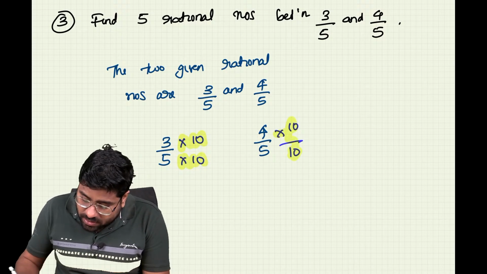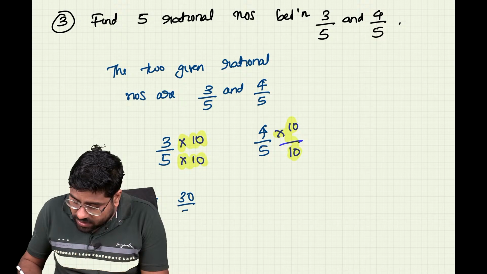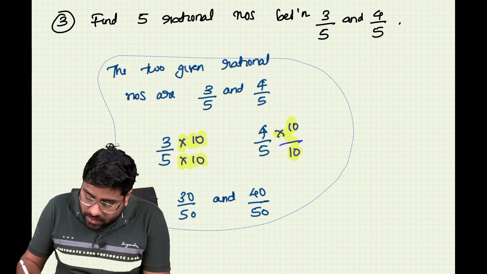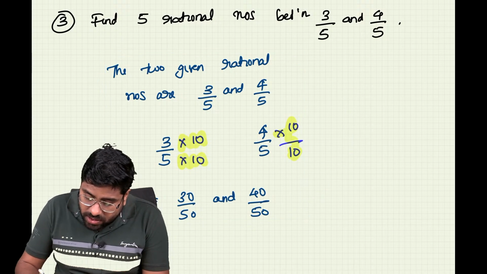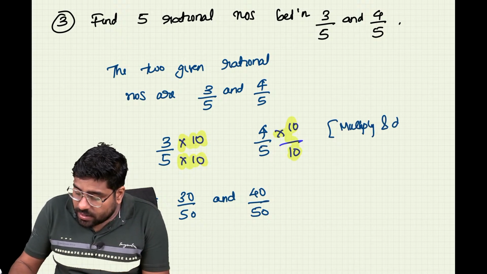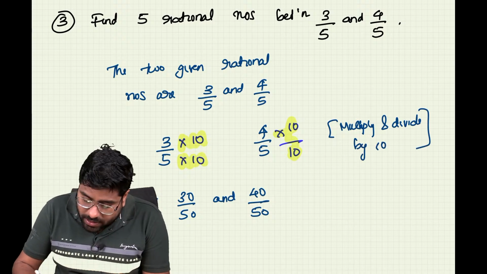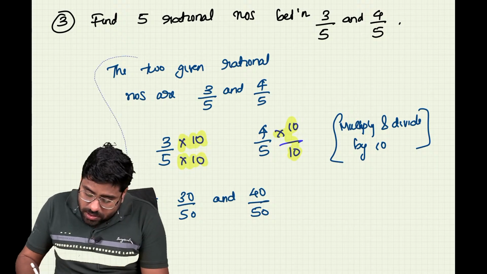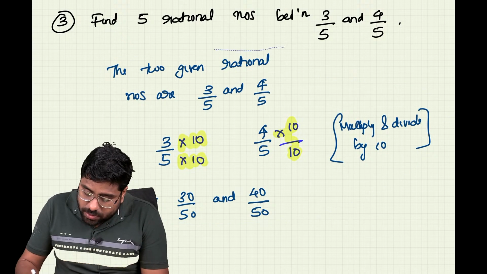So my numbers are now written as 30 by 50 and 40 by 50. Is that clear? So how did we end up getting this? Multiply and divide by 10. Okay, wow. Alright, so let's move on.